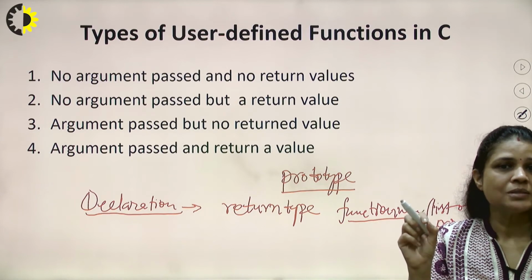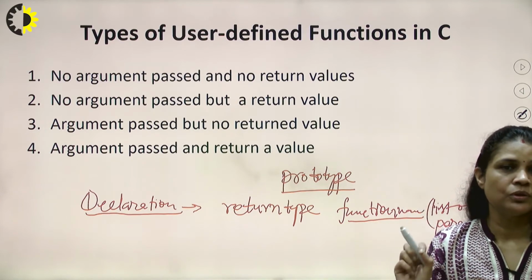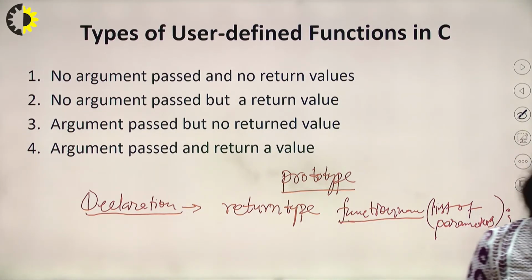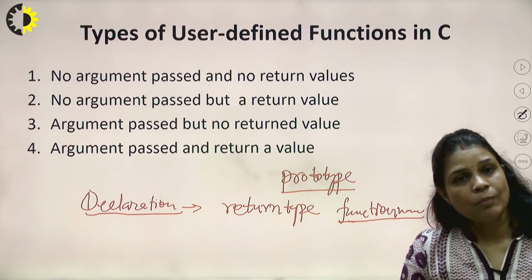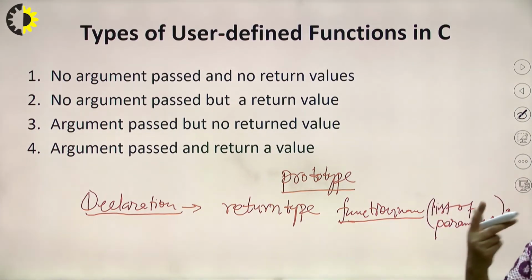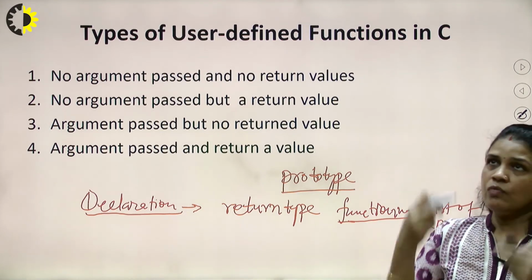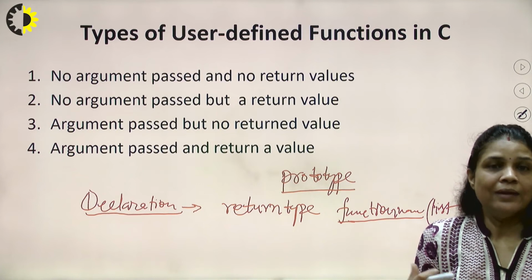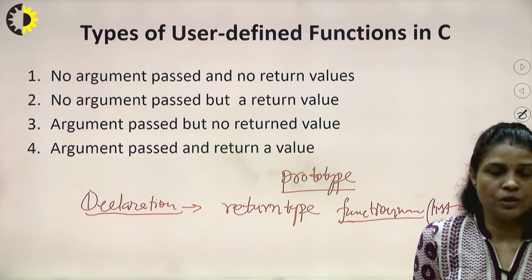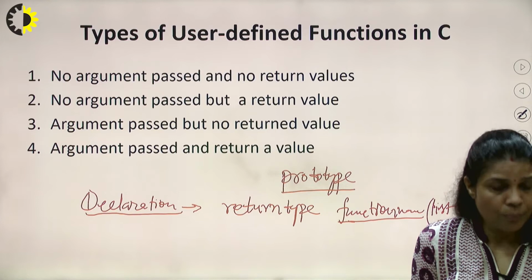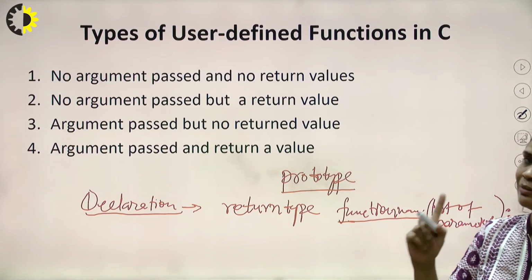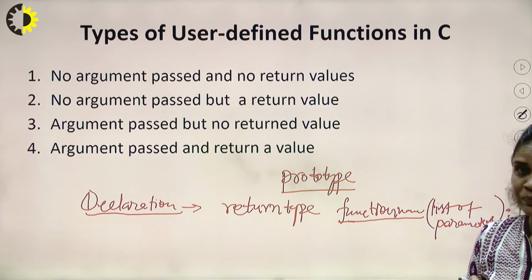Function name is an identifier. It should follow the rules of the identifier. So appropriate function name and then the list of parameters. Let's suppose I want to add two numbers. How many parameters are required? 2. If I want to calculate and return the square root of a number, then how many parameters will be required? A single number. So at that time, a single parameter.